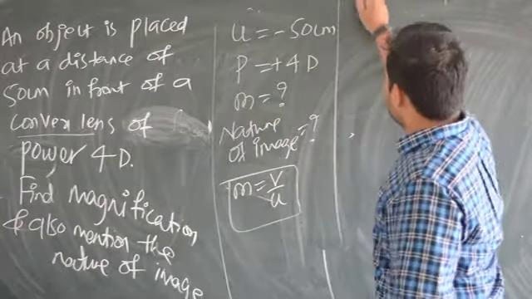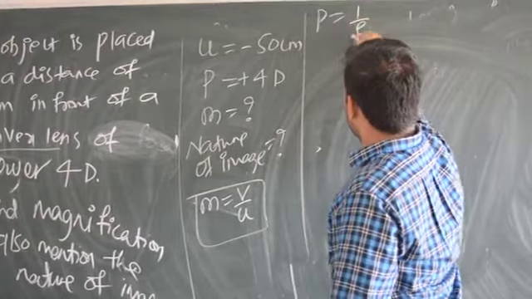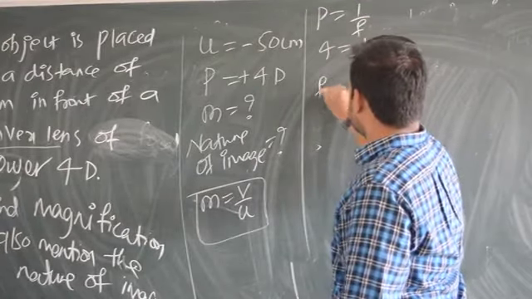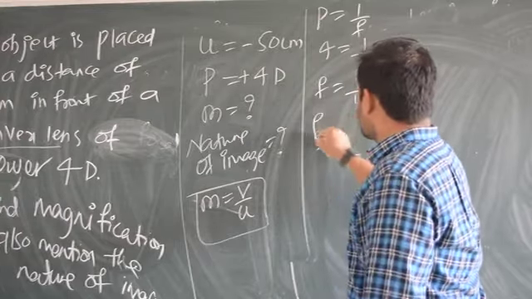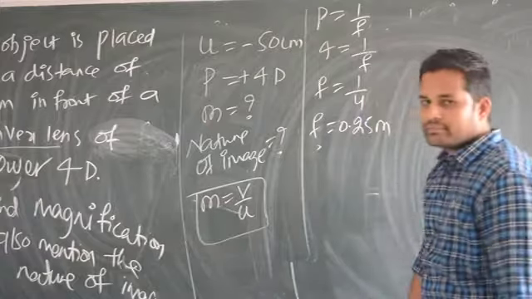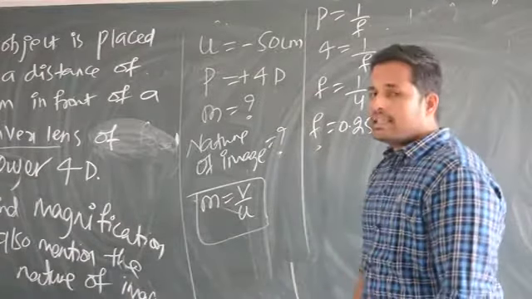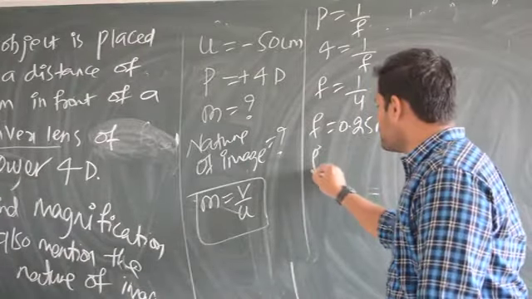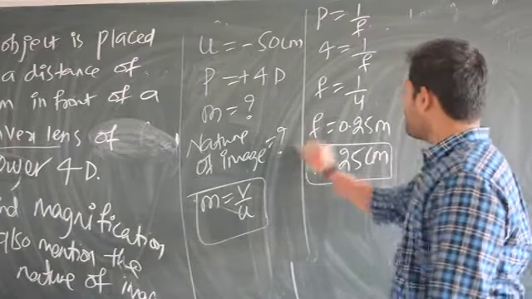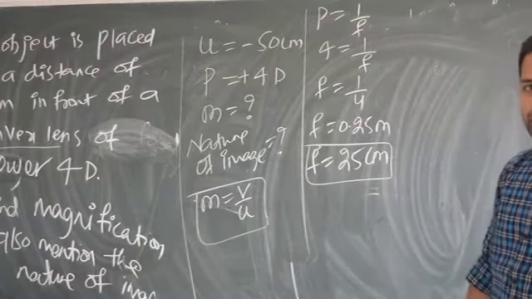Can you calculate F here? Of course. So P is equal to 1 divided by F. P is equal to 4. So 1 divided by F. So F is equal to 1 divided by 4. So F is equal to 0.25 what? Meter. Now object distance is in centimeter, so that's why you have to convert it to centimeter. So F is equal to 25 centimeters. Clear? F I got. Now I can calculate V also.